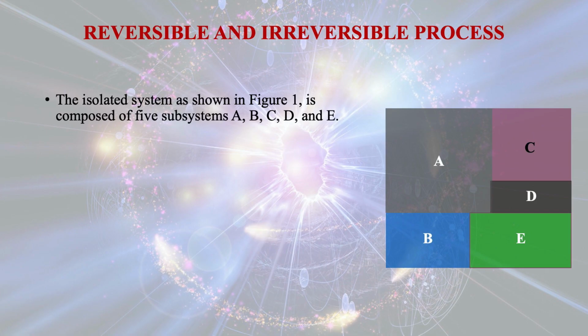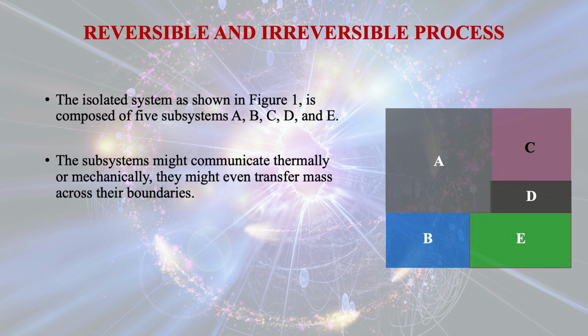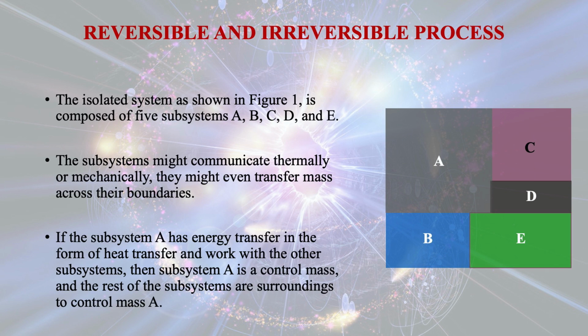Let us consider an isolated system as shown in the figure. It is composed of 5 subsystems A, B, C, D and E. The subsystems might communicate thermally or mechanically. They might even transfer mass across their boundaries. If subsystem A has energy transfer in the form of heat transfer and work with the other subsystems, then subsystem A is a control mass and the rest of the subsystems are surroundings to the control mass.